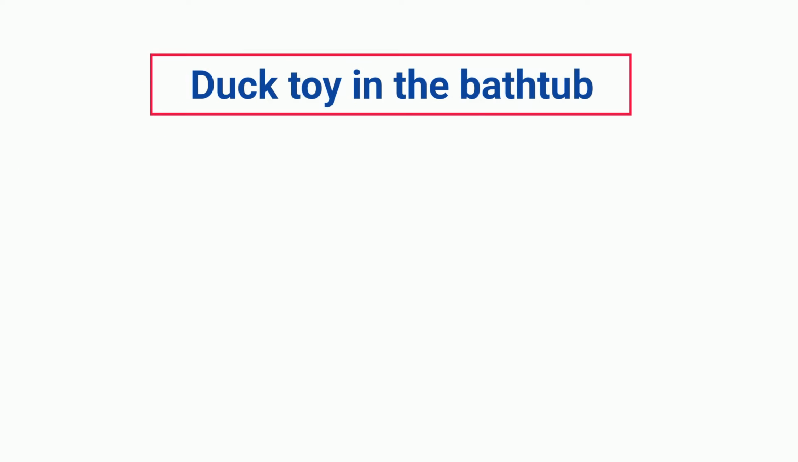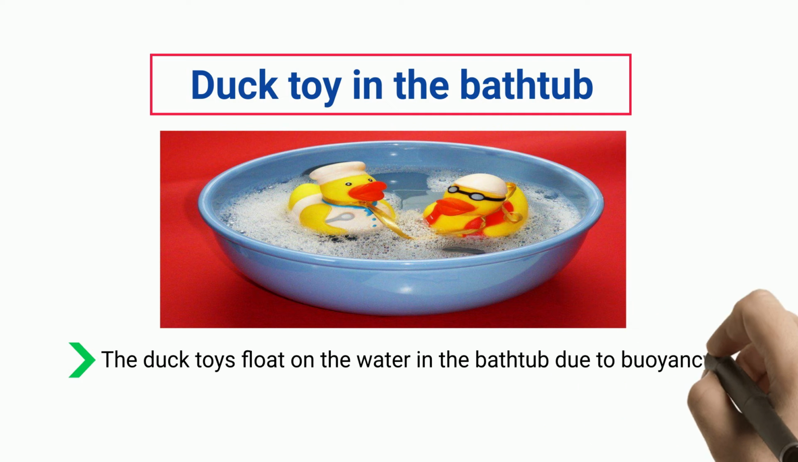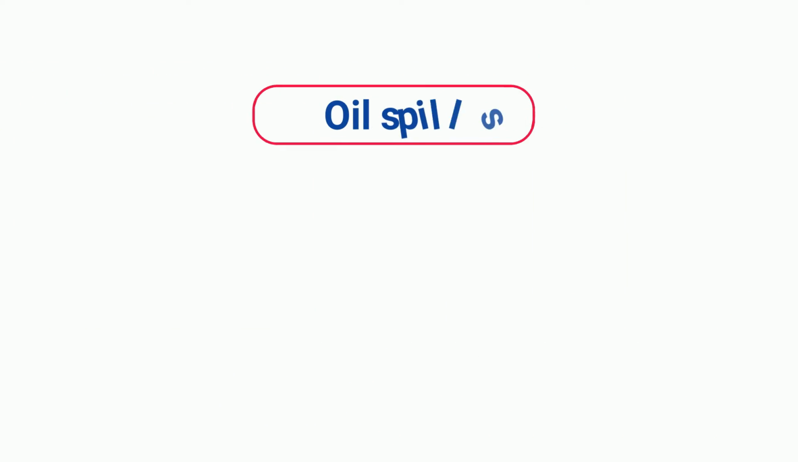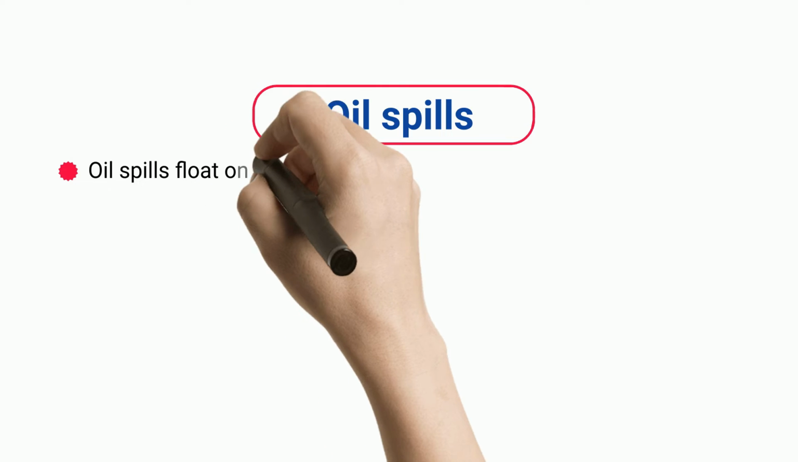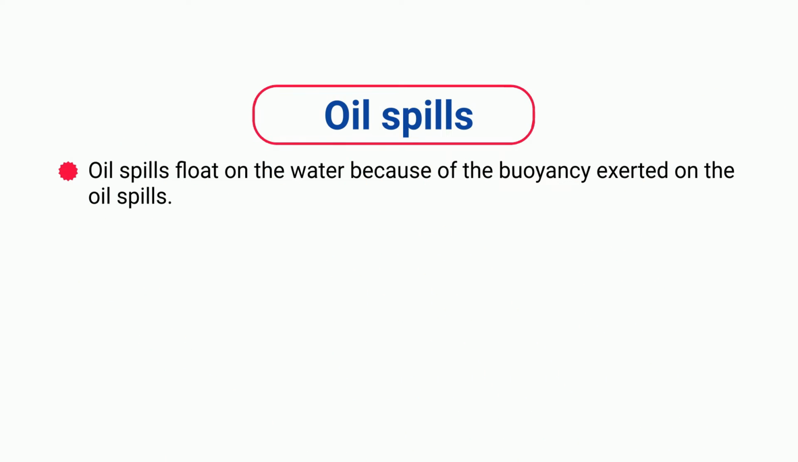Duck toy in the bathtub. The duck toys float on the water in the bathtub due to buoyancy. Oil spills. Oil spills float on the water because of the buoyancy exerted on the oil spills.